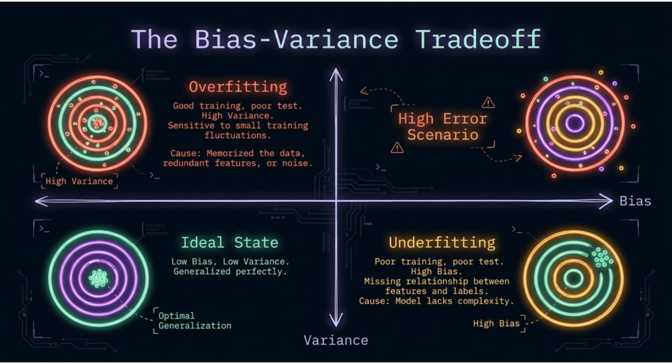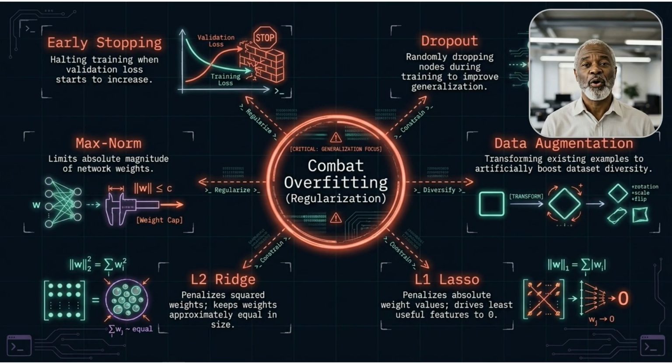The bias-variance trade-off illustrates model performance. Overfitting, or high variance, results in good training but poor test performance. Underfitting, or high bias, means poor performance across the board. The ideal state is low bias and low variance. To combat overfitting or improve generalization, techniques include early stopping, dropout, max norm, data augmentation, L2 ridge, and L1 lasso.